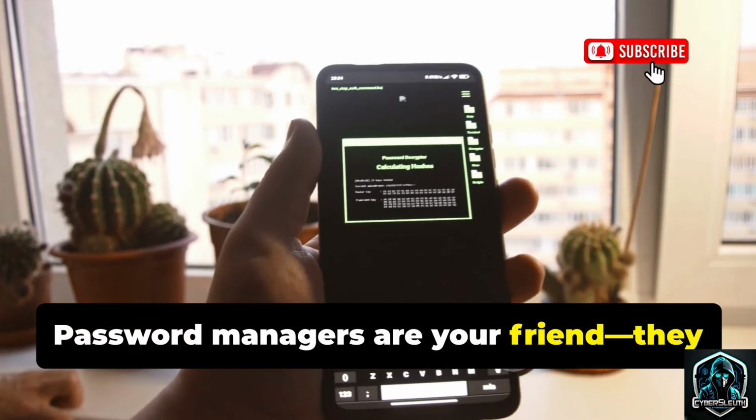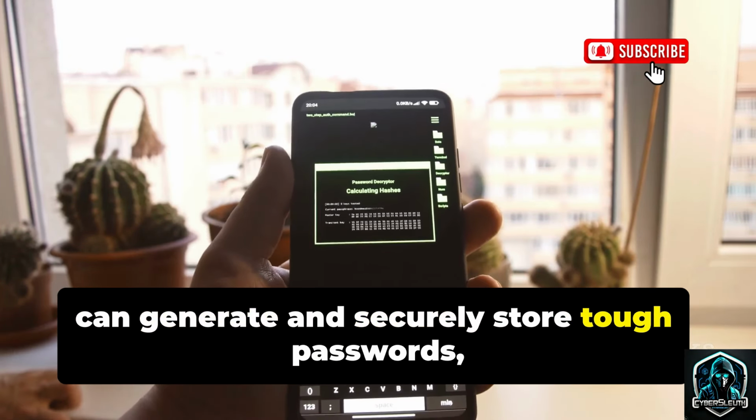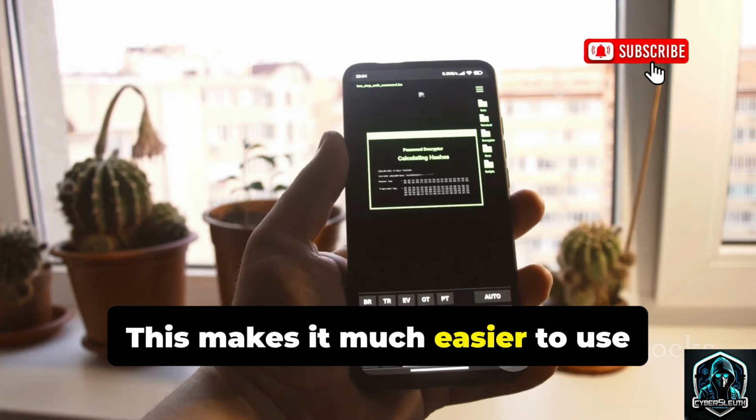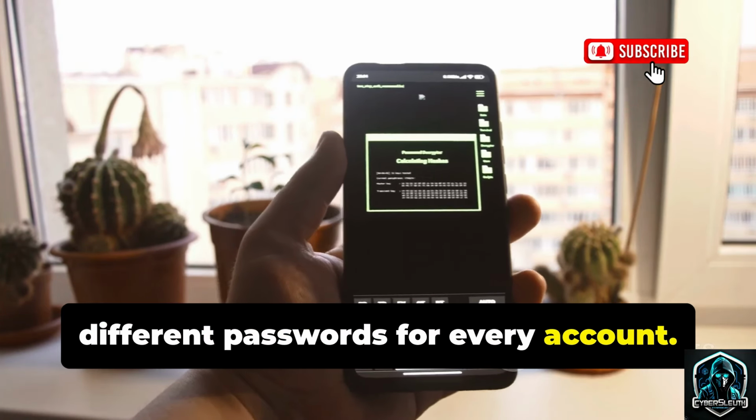Password managers are your friend. They can generate and securely store tough passwords so you don't have to remember them all. This makes it much easier to use different passwords for every account.